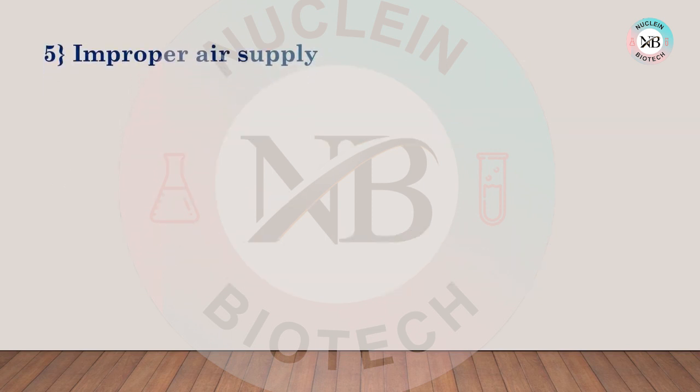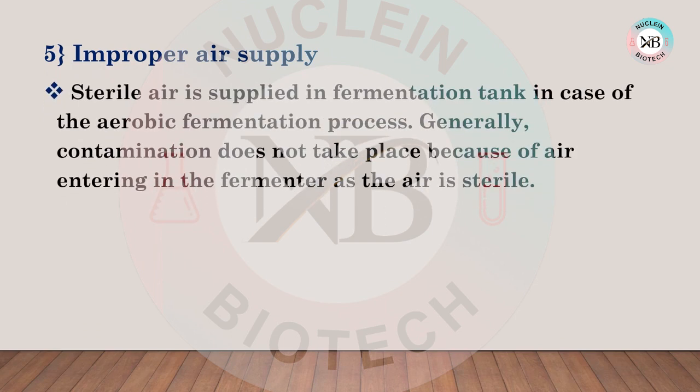Now the fifth one is improper air supply. Sterile air is supplied in the fermentation tank in case of an aerobic fermentation process. Generally, contamination does not take place because of air entering the fermenter, as the air is sterile. Now there are many aerobic fermentation processes that are carried out. In such types of fermentation processes, we have to provide sterile air in the fermentation media. But generally, contamination does not take place because of this supply of air, because the air which enters the fermenter is sterile air.